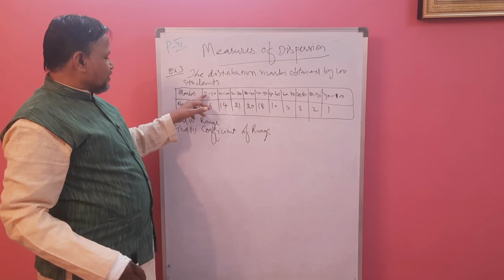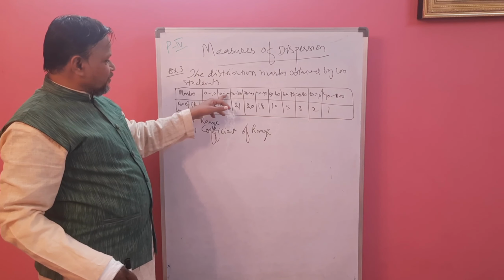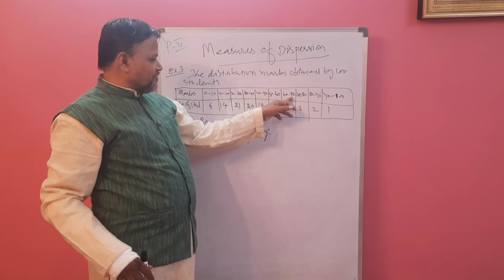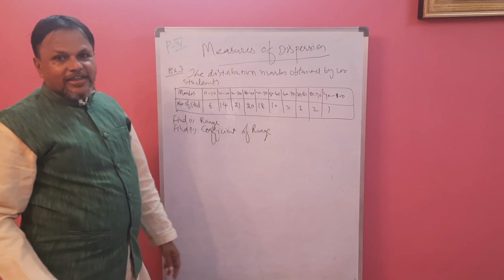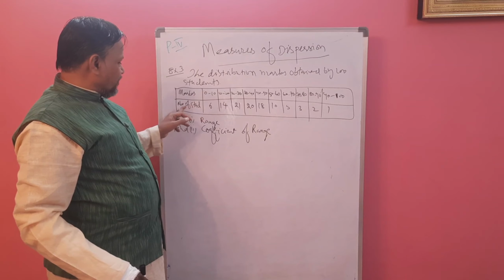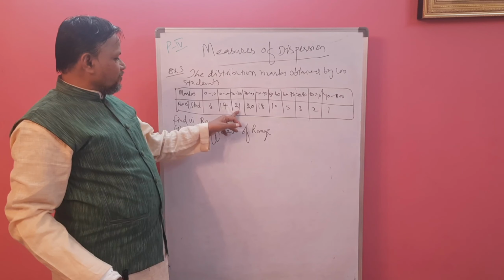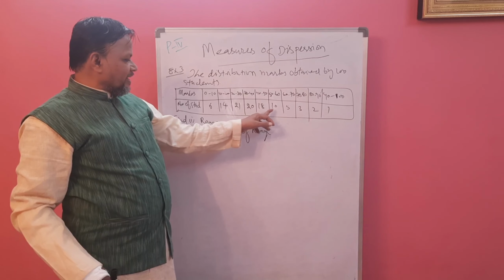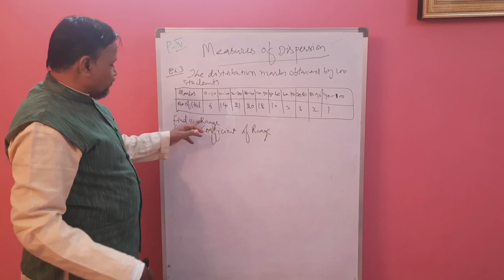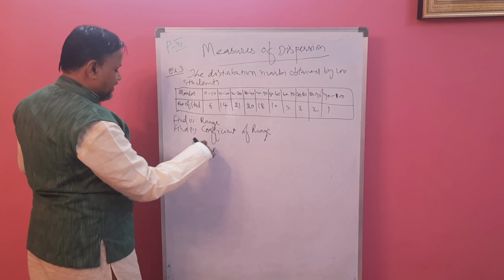Marks are in class interval form: 0 to 10, 10 to 20, 20 to 30, up to 90 to 100. The related frequencies, that is the number of students, are 6, 14, 21, 20, 18, 10, 5, 3, 2, 1.